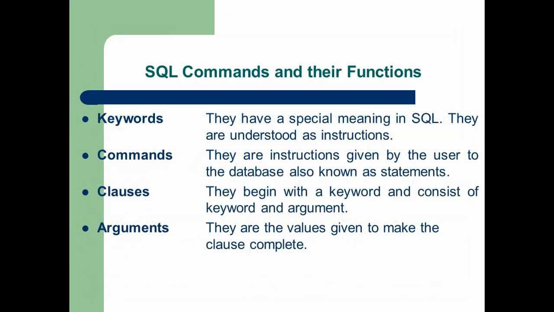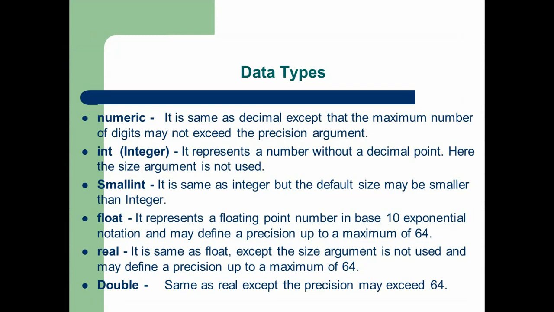Double is the same as real except the precision may exceed 64. So double is the largest data type among the data types discussed above.